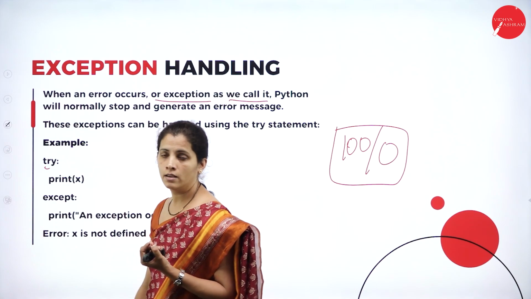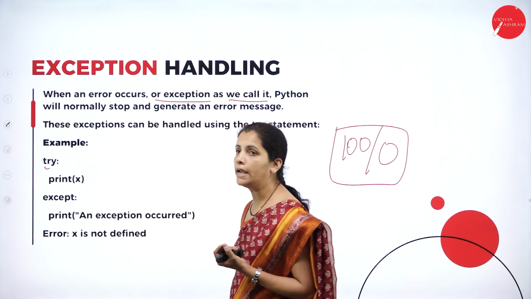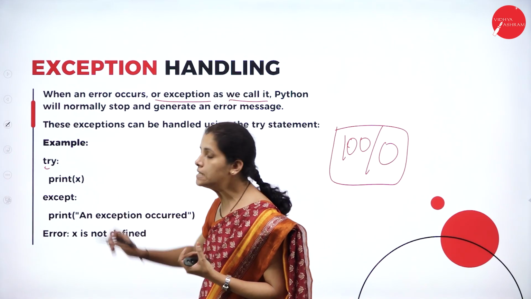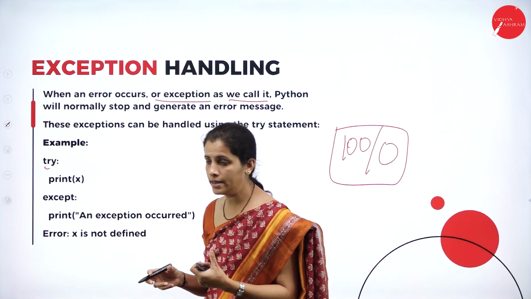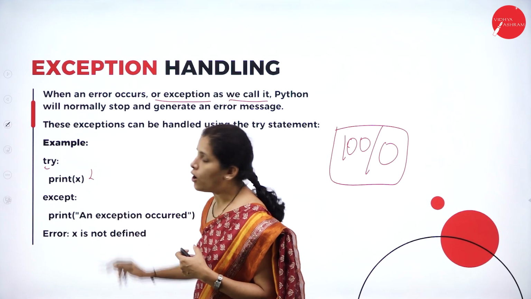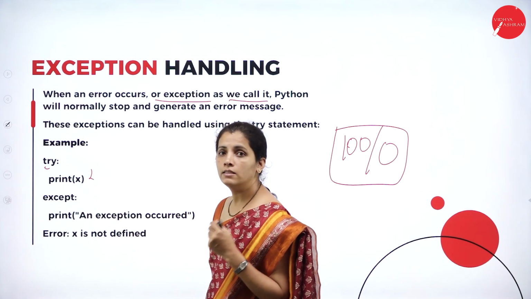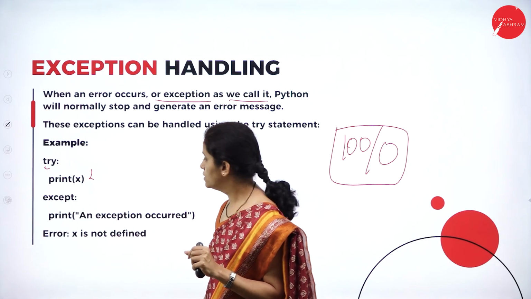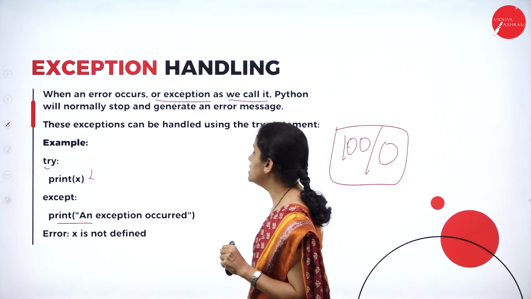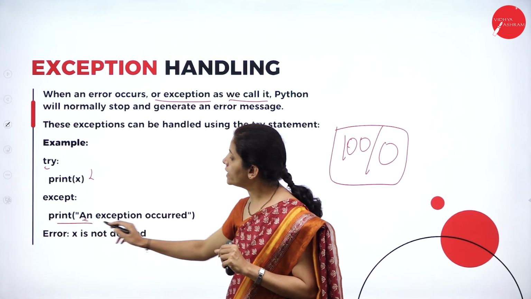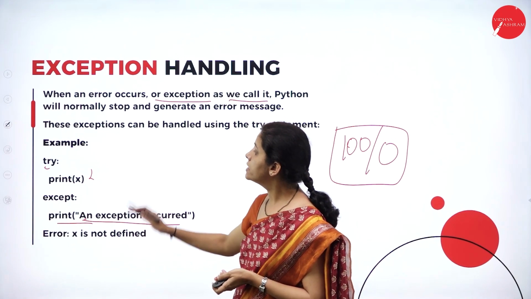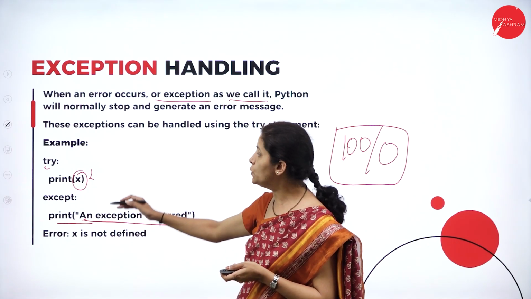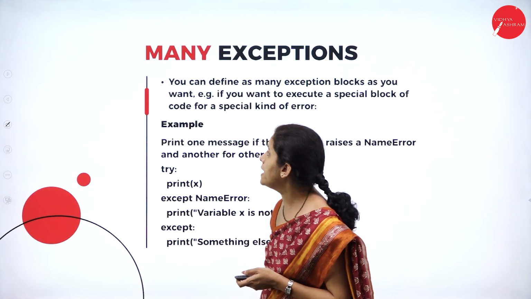So try colon, I'm going to print x. It generates an error. What kind of error? See, x is not yet initialized or defined. So this block is going to generate the error. Now, who is going to handle the error? That is nothing but the except block. So here an exception occurred. What kind of exception occurred? Because here x is not defined, but I'm trying to use x in my program, so it generates an error.